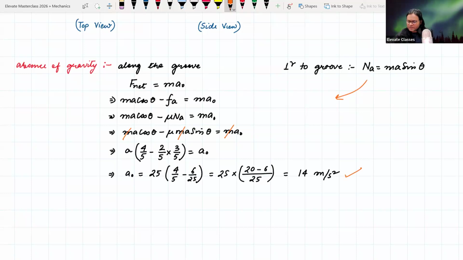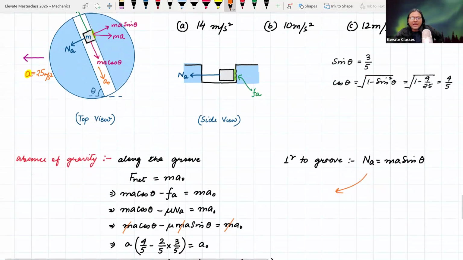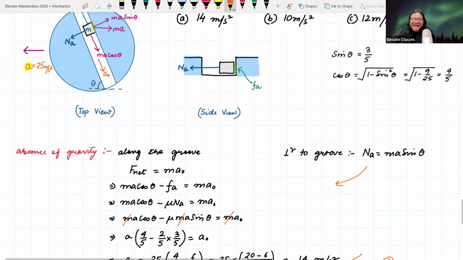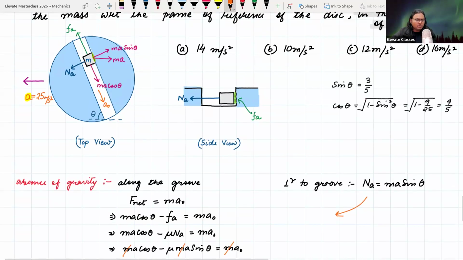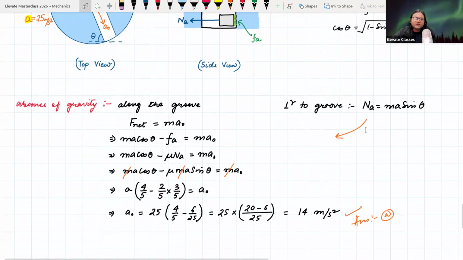This is the acceleration of the object in the absence of gravity in the groove. ठीक है, calculations बस इतना ही था. Once you are able to understand what is happening in the problem, and if you are able to replicate that in a proper force diagram, your challenge is completed. Calculations are very easy.